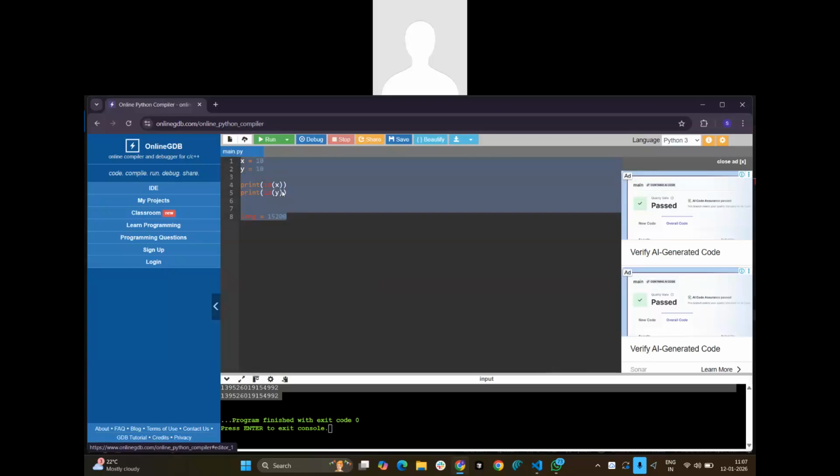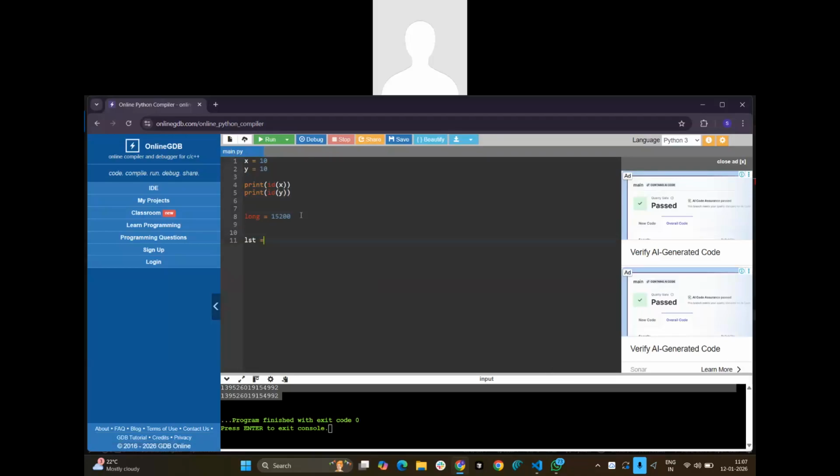But if I'm taking a list here, list equal to, sorry, these values are immutable. What I'm trying to say is, immutable is nothing but we are not going to change the values, and every single value will be considered immutable.